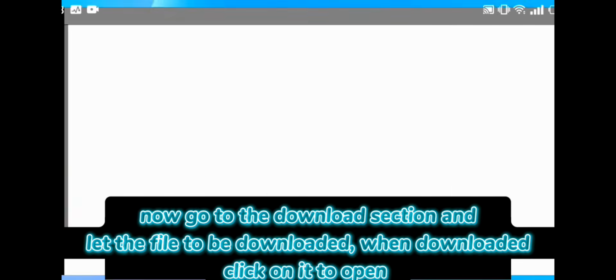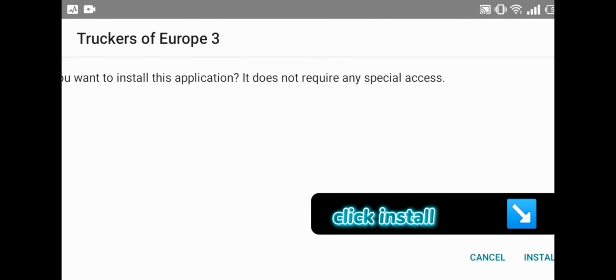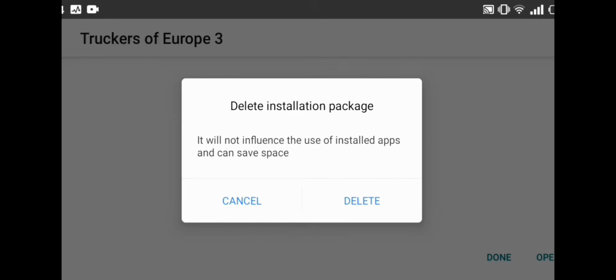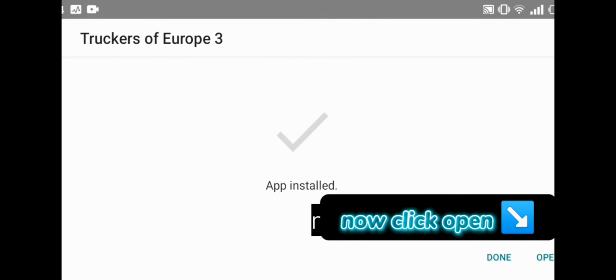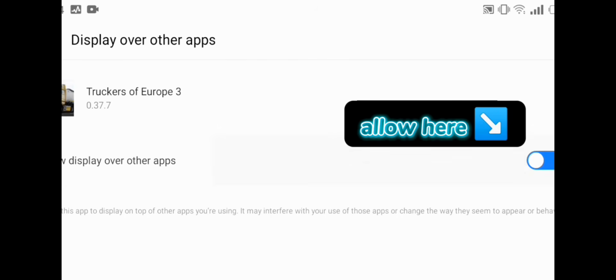Now go to the download section and let the file be downloaded. When downloaded, click on it to open. Click install. Tap on delete. Now click open. Allow here.